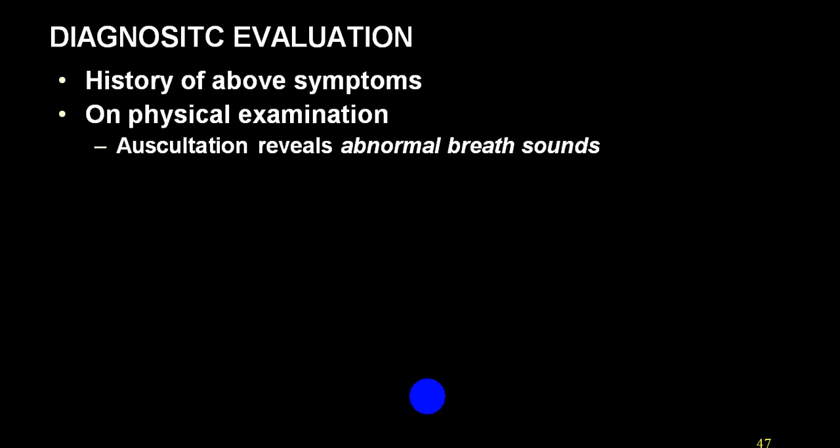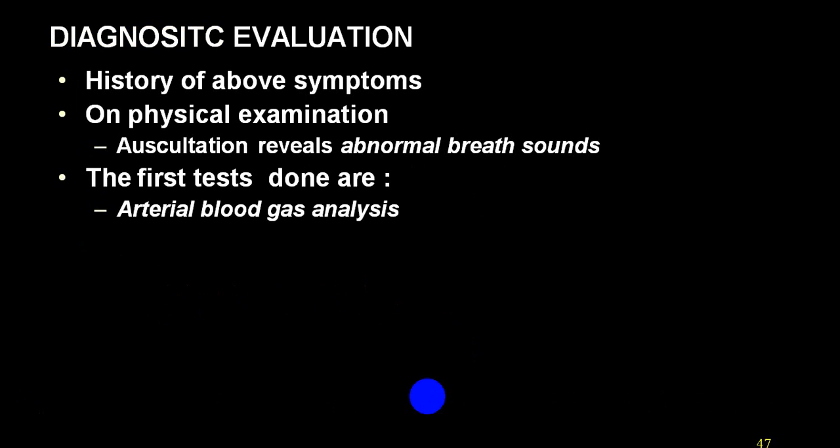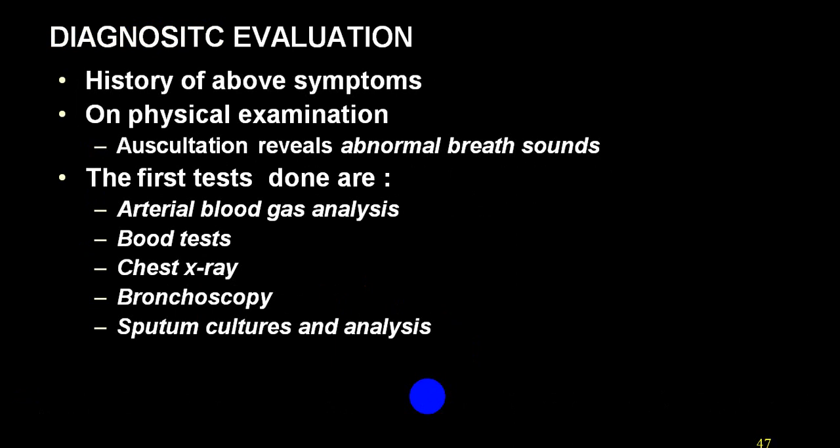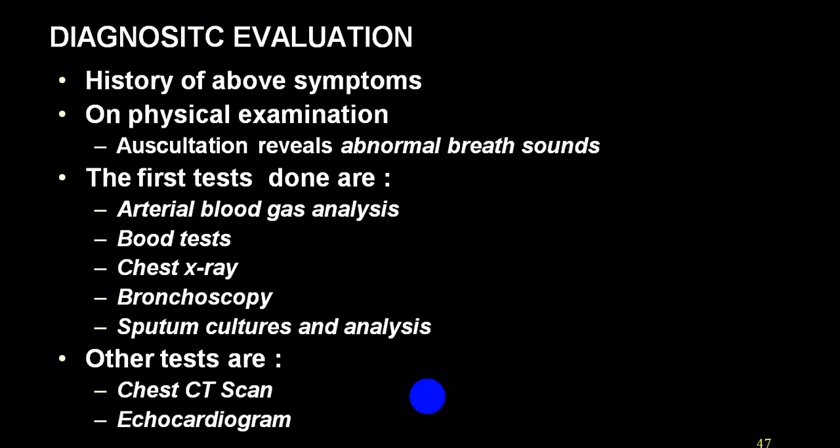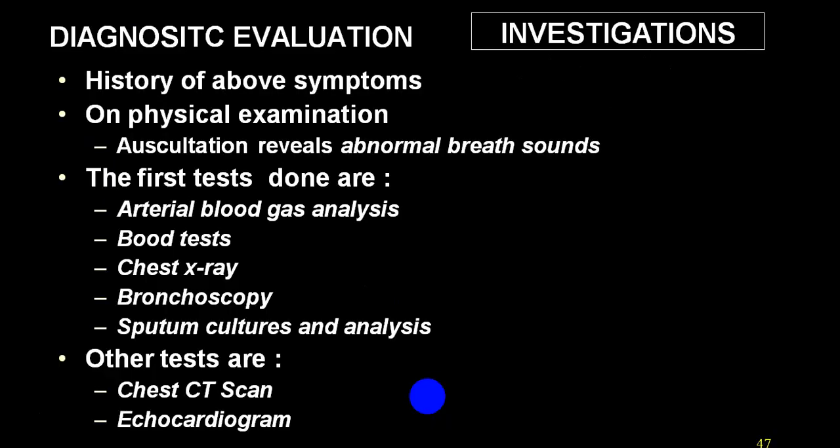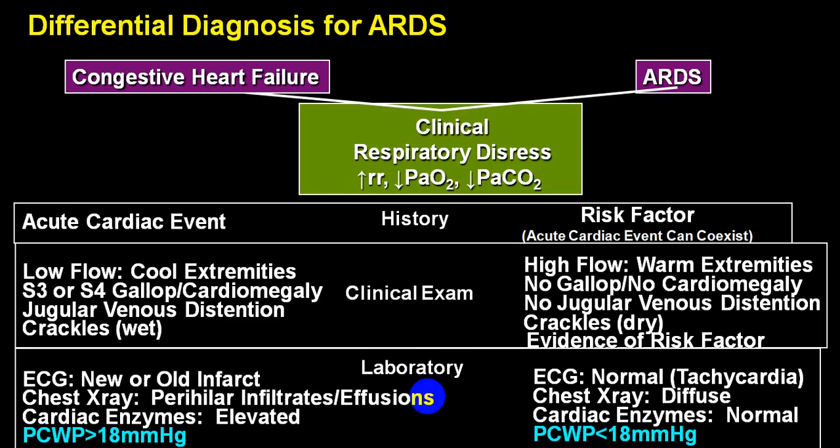So history, physical examination, auscultation, arterial blood gas analysis, blood tests, chest X-ray, bronchoscopy, sputum culture, chest CT scan, echocardiography, etc. are very helpful. To differentiate between congestive heart failure and ARDS, in congestive heart failure you will have an acute cardiac event like MI or acute MR, acute AR.